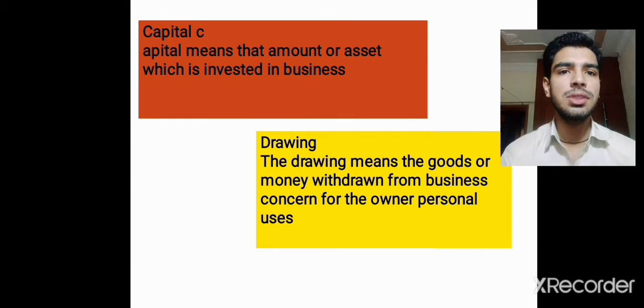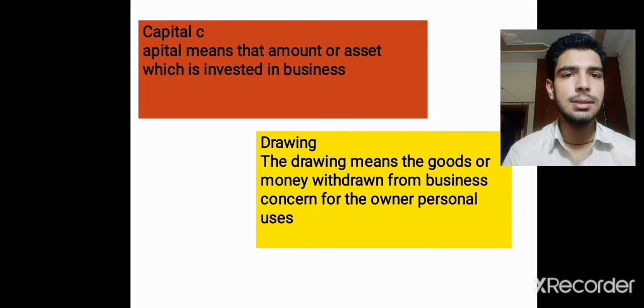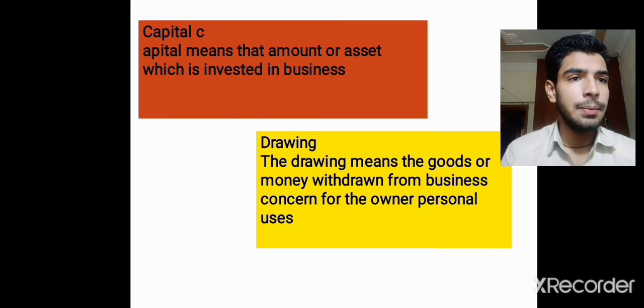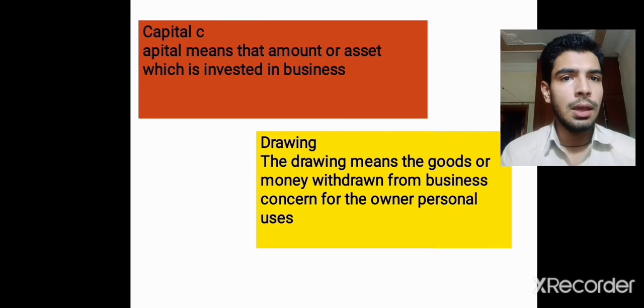Capital means that amount or asset which is invested in business. It means the amount which the proprietor invests in his business. It can be either cash or in the form of a check. Also it can be in kind, meaning it can be a building or land or furniture. The proprietor can invest these kinds of things like land and building as capital in his business.